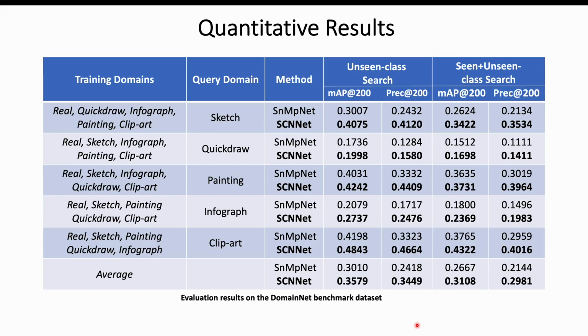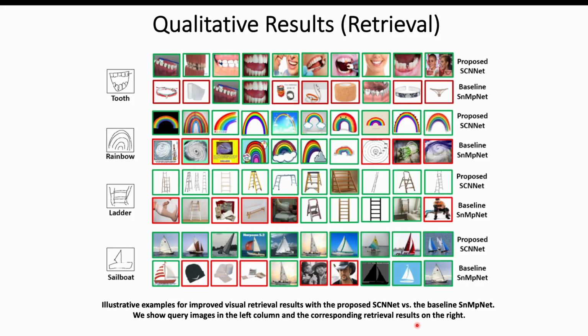Now we show some results comparing our proposed SCNNet framework with the baseline method for the task of OpenSet cross-domain retrieval. We can clearly see that our method outperforms the baseline by significant margins under all settings. We next show top 10 retrieval results for our proposed method and the closest baseline, and here also we can see that our results are much better than the baseline.